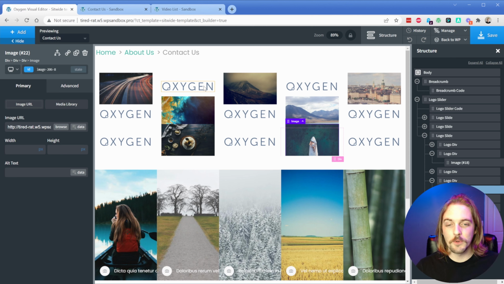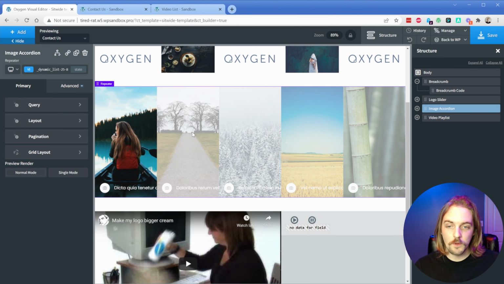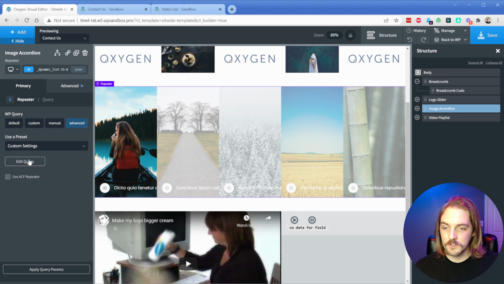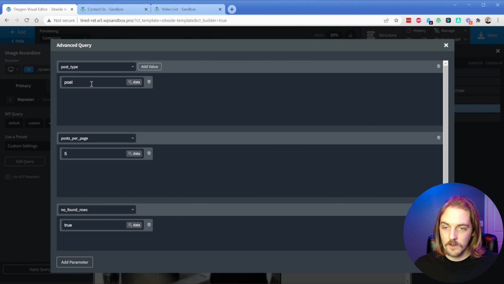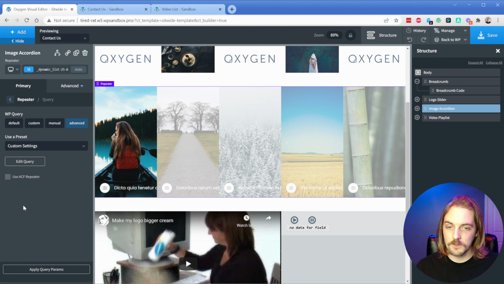So this one's pretty simple. Logo sliders are definitely pretty common, especially for people trying to showcase portfolios. So that one is a handy element to have. This image accordion one is pretty cool. So if you look at this, the image accordion itself is actually just a repeater, and it's just doing a very simple query. So it's going to fetch your posts, going to find the most recent 5, and not load any more than those recent 5.